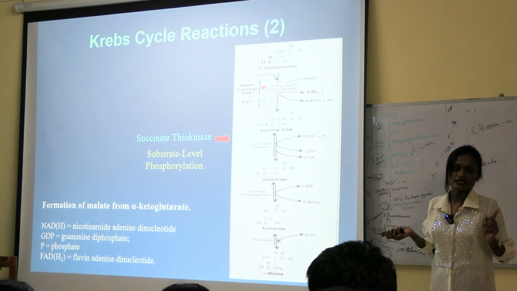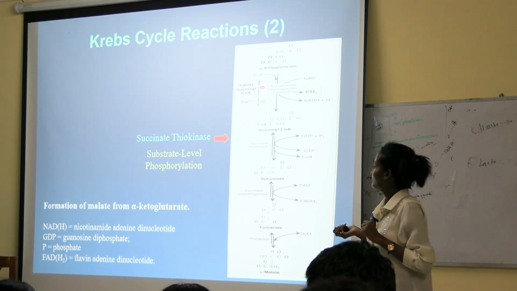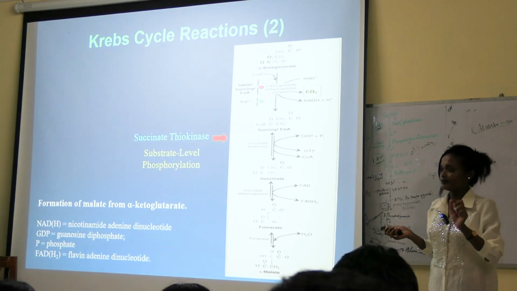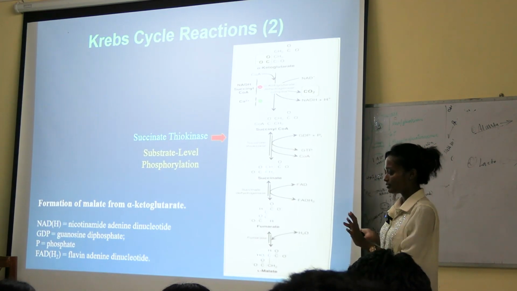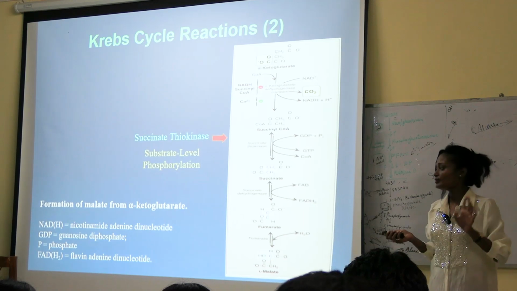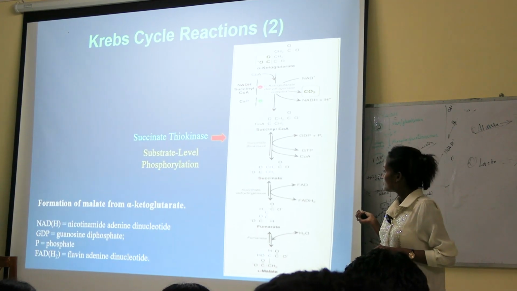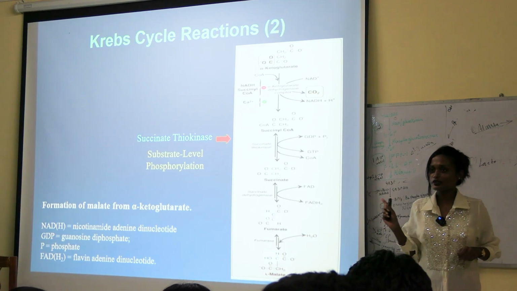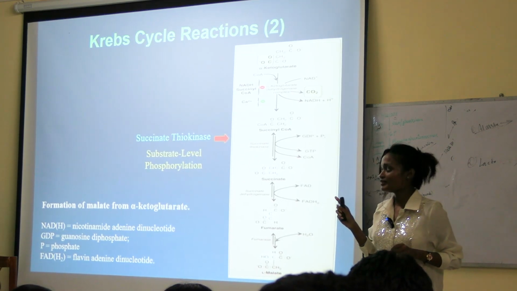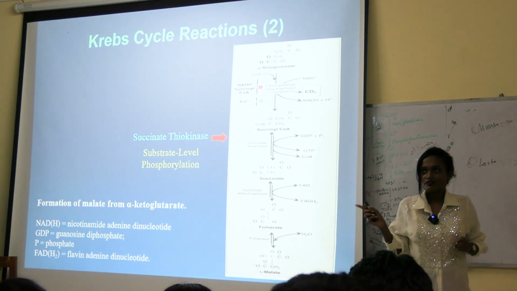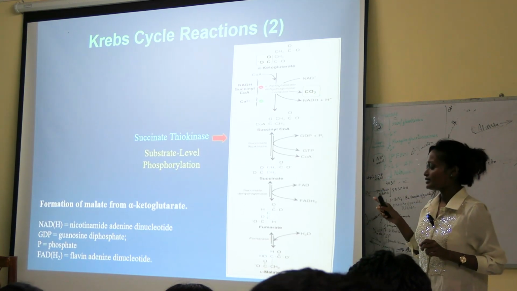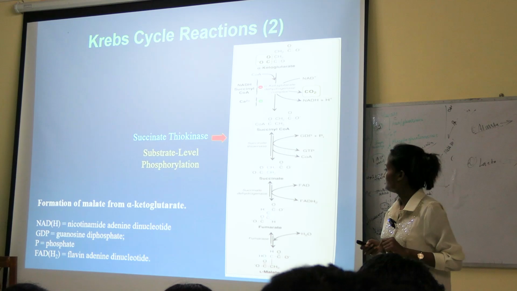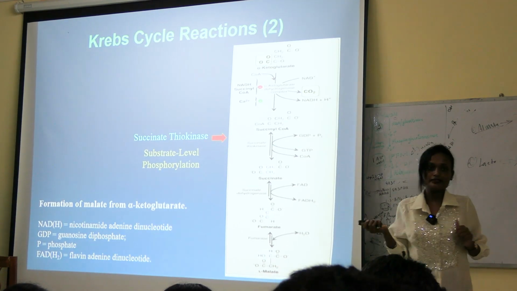In presence of succinate dehydrogenase. This is the only enzyme that resides in the inner mitochondrial membrane, the exceptional enzyme. So there is again one FADH, and one FADH equals 1.5. So previous that's 6 and again 1.5, so 7.5.